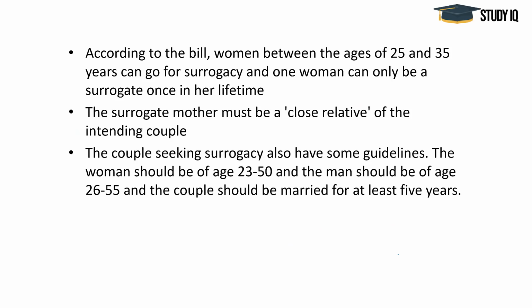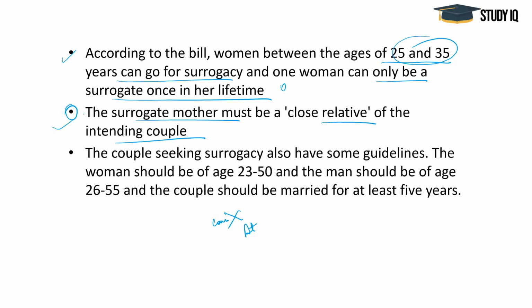So maybe the government will pass it once the government is elected. Now another point is, for the surrogate mother, women between the ages of 25 and 35 years can only go for surrogacy, and one woman can only be a surrogate once in her lifetime. So the woman who is carrying the child for another couple can be a surrogate only once in her lifetime, and her age should be between 25 and 35 years. Next, as I told you, there is no commercial surrogacy, there will be altruistic surrogacy in India, and for that the surrogate mother should be a close relative of the couple. This is a very major point here.